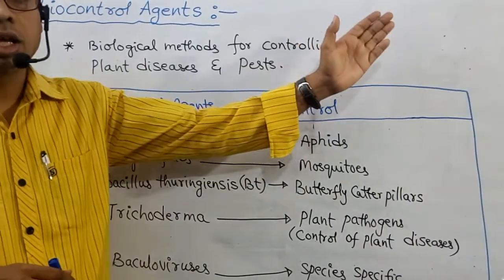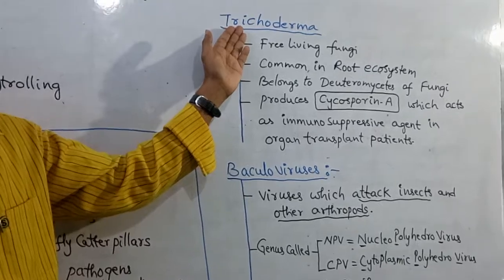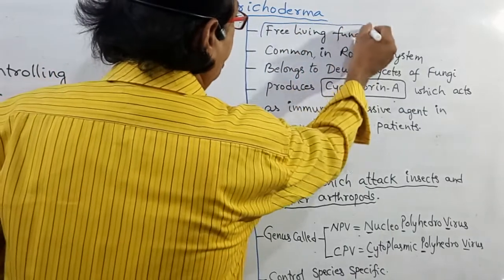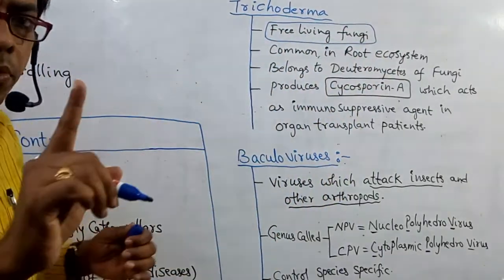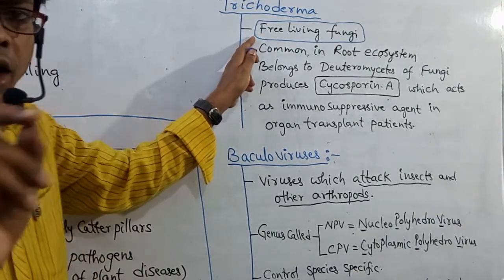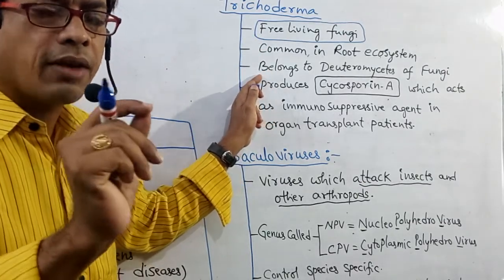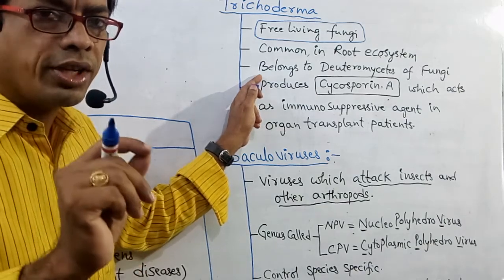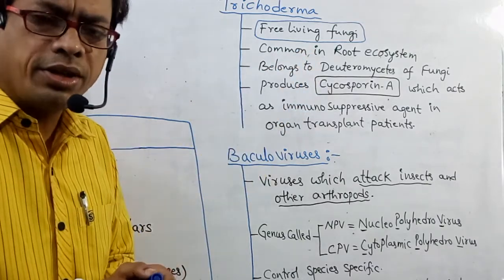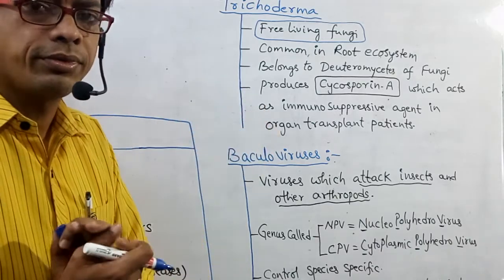And what are some important points related to Trichoderma? It is a free living fungi. Don't say symbiotic fungi. Trichoderma is a free living fungi but not symbiotic fungi. It belongs to class Deuteromycetes fungi. It is common in root ecosystem. That means this Trichoderma is present around the root.